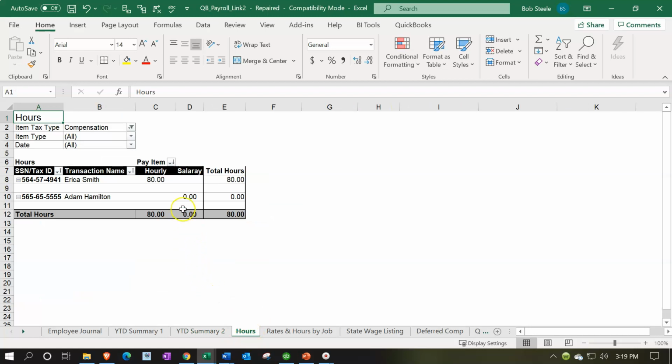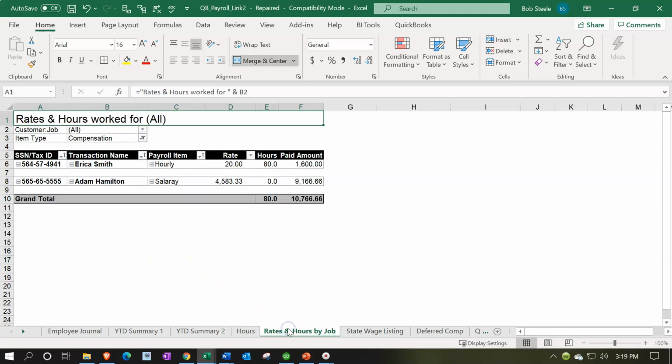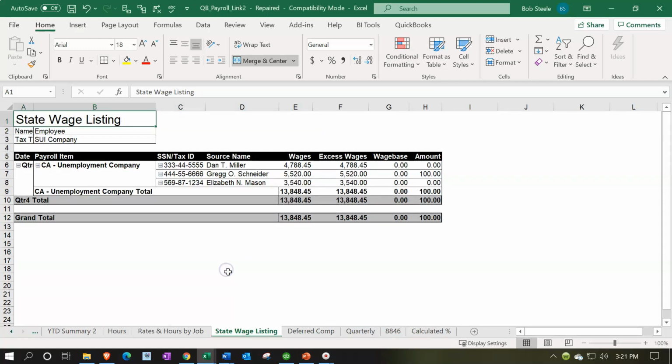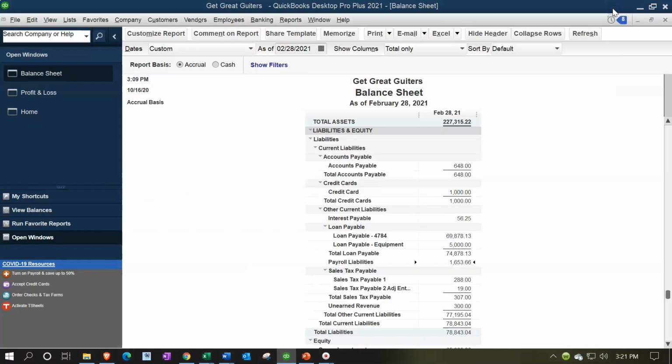The next tab is going to report the number of hours. Now this would typically be applicable if you have an hourly employee. Our first employee was hourly, the second was salary, so we didn't have any hours that were reported for the salary employee. Rates and hours by job. So we had the one employee that had a rate of $20 an hour. Second was salary, so this is the salaried employee rate. That's the rate for I think it was $55,000 for monthly tax payment, so that's breaking down to 12 payments. The next one is going to get into state information, so I'm not going to keep going with that, but just note that Excel sheet is a nice, useful tool for reports in and of themselves.